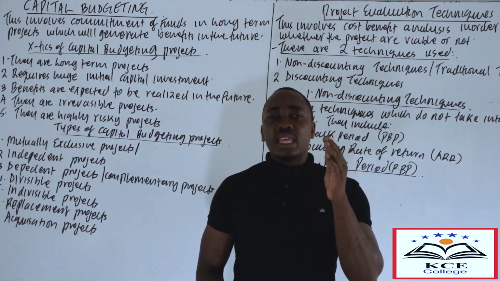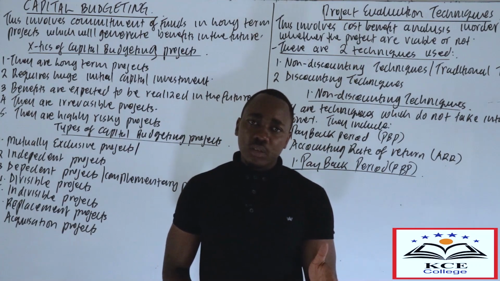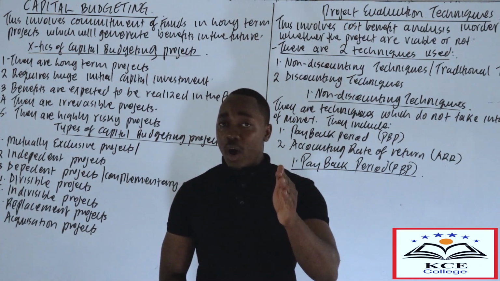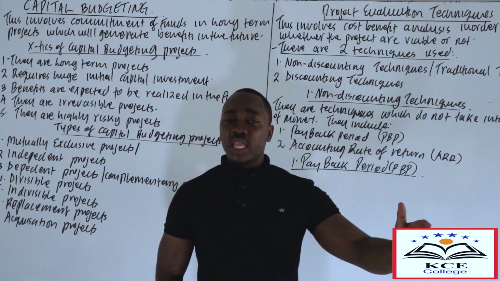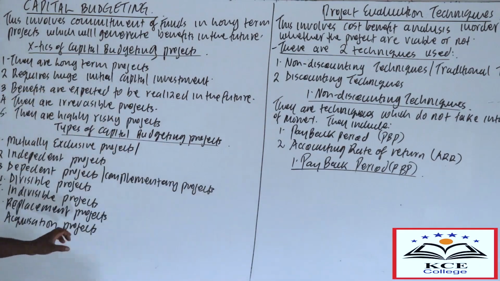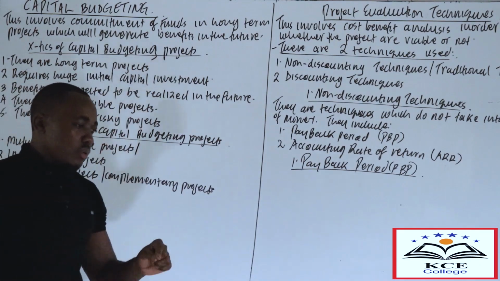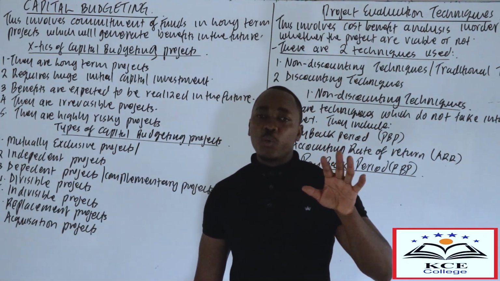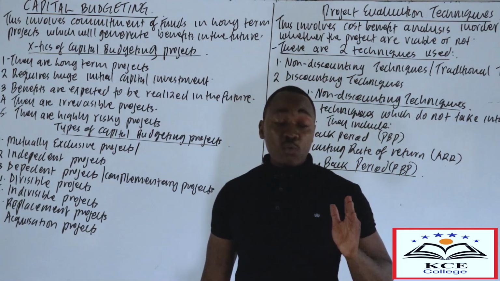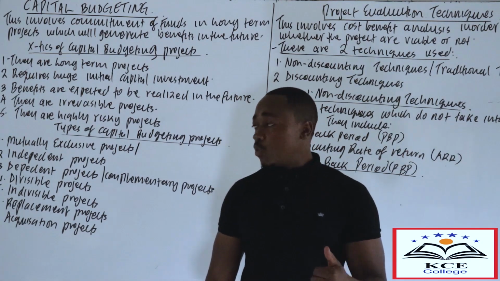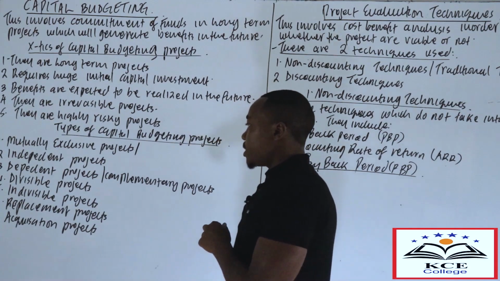Now that's what you call a mutually exclusive project. They are projects which are substitutes. That means they are projects serving the same purpose. Therefore, when one project is undertaken, automatically the other one will be rejected. That's what we call the mutually exclusive project. Number two, we have independent projects. Independent projects are projects which do not interfere with each other. So if one is undertaken, the other one can also be undertaken without influencing each other. Those are what we call independent projects.